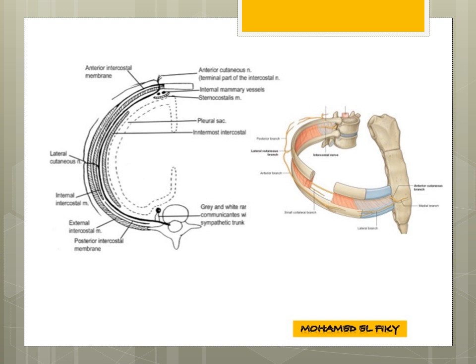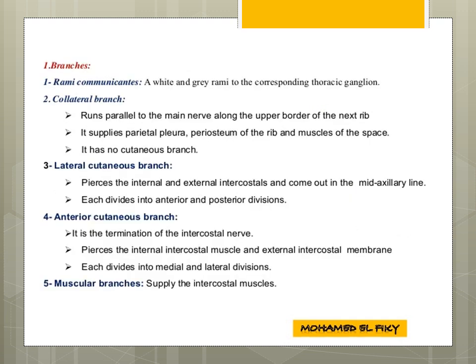In this diagram we can see the branches of the intercostal nerves, the rami communicantes. Rami communicantes means communicating branches: a white and a grey ramus to the corresponding thoracic ganglion. As we know, the white ramus enters into the corresponding sympathetic chain. The white ramus is the presynaptic fiber and the grey ramus is the postsynaptic fiber.